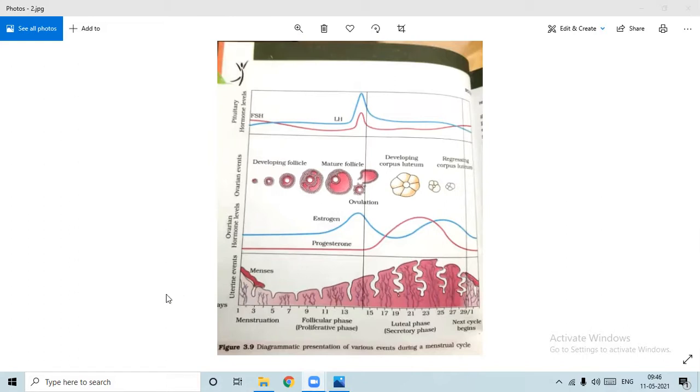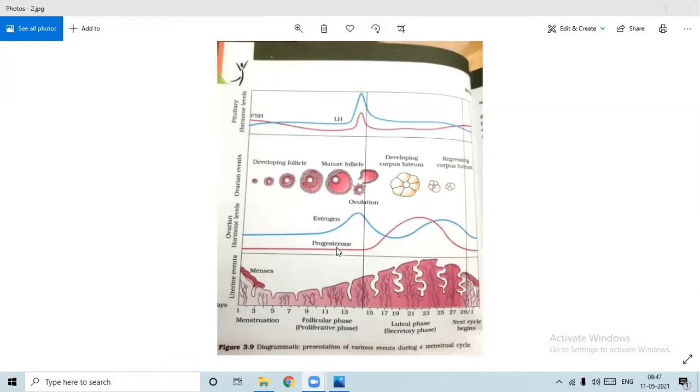Now, what are the hormones which are playing their part? See that there are two major gonadotropin hormones, follicle stimulating hormone and LH hormone. What is LH? Who will tell me? Luteinizing hormone. Very good. Luteinizing hormone is secreted by the pituitary gland. Pituitary hormones will act upon the ovaries, right? And ovarian events will take place. We have also done this during oogenesis. So these are the ovarian events, I'll let you know how that will be there. Then the ovarian events release, or the ovary releases, hormones.